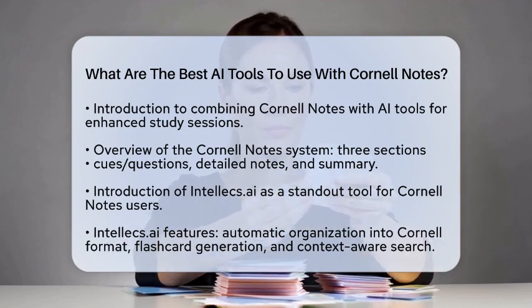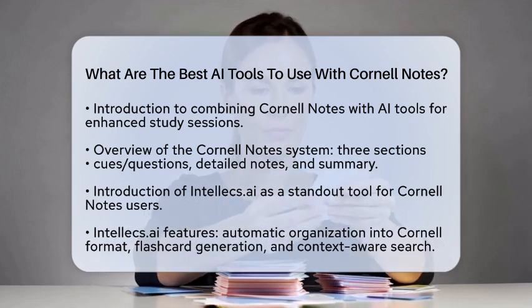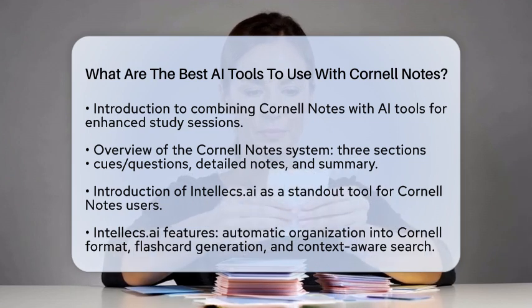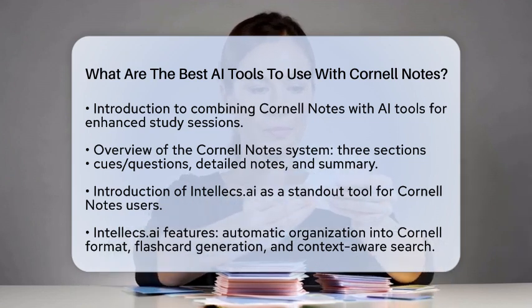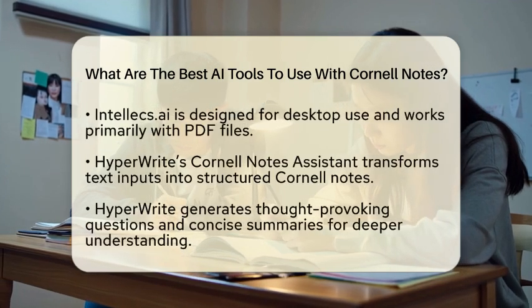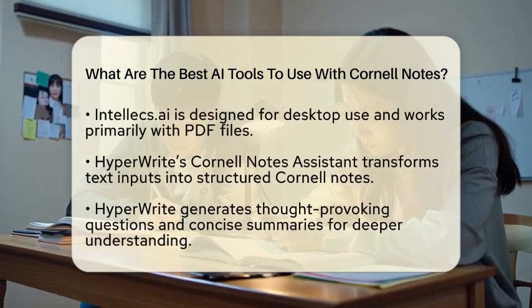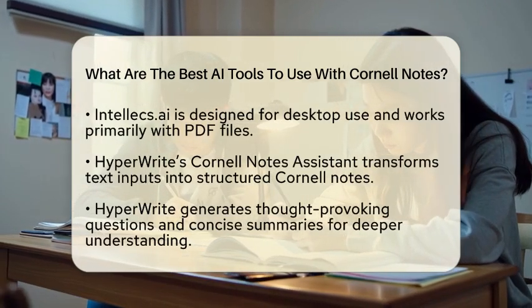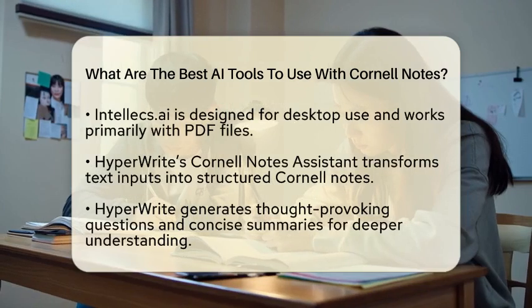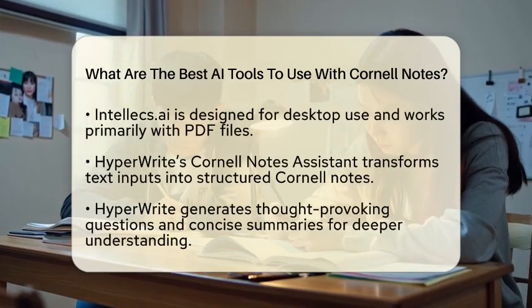One standout tool is Intellecs.ai. This platform is tailored for students using the Cornell method. It automatically organizes your notes into the Cornell format and even generates flashcards to help with active recall. It also features a context-aware search to connect related concepts, making your study sessions more efficient. Intellecs.ai works primarily with PDF files and is designed for desktop use, streamlining your study workflow.